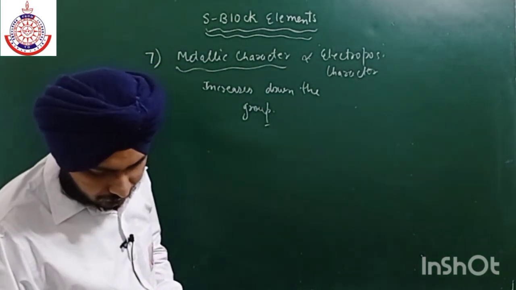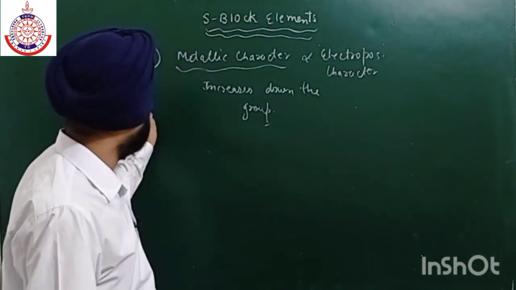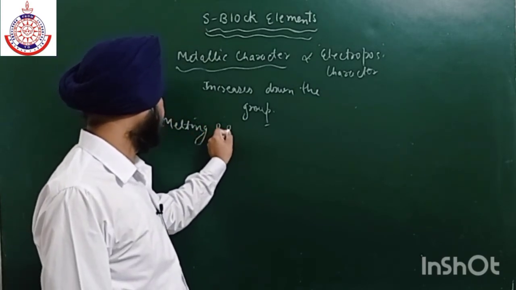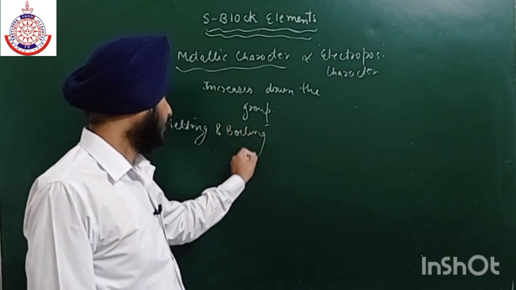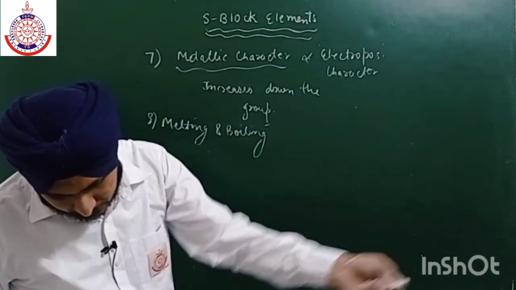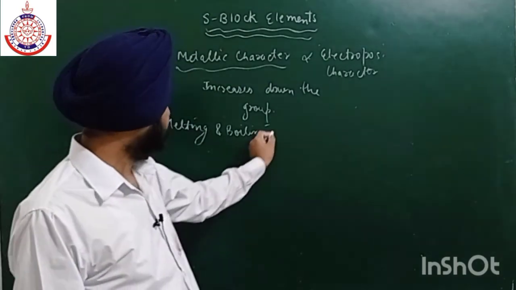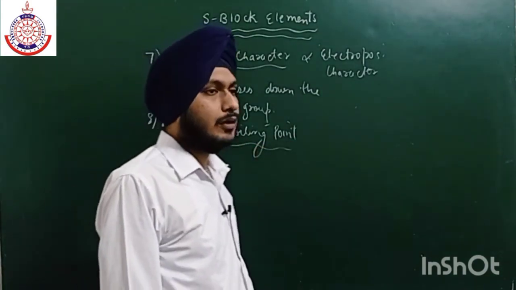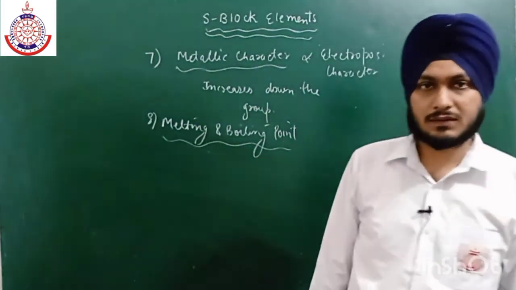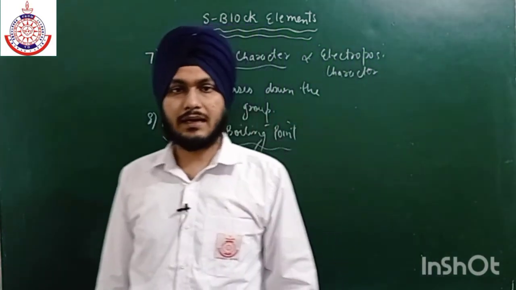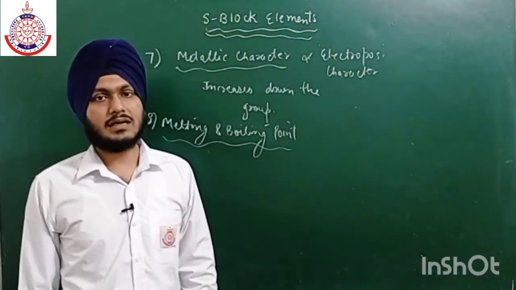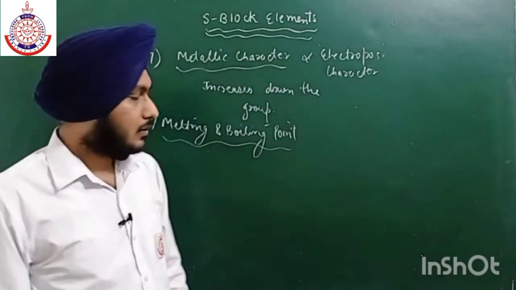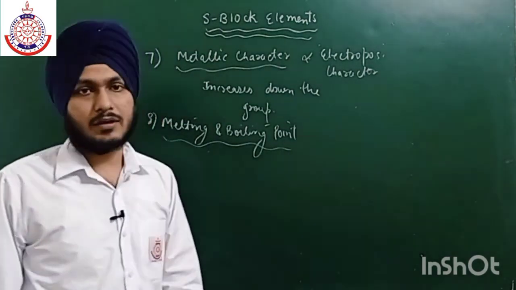Okay, next we have melting and boiling point. Eighth is melting and boiling point. So melting and boiling point actually depends upon the strength of the bond which is formed. As the size of the atom increases, the strength of the bond will decrease. That is why the melting and boiling point will decrease.